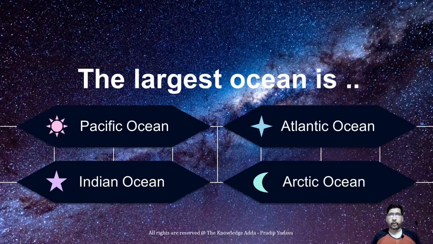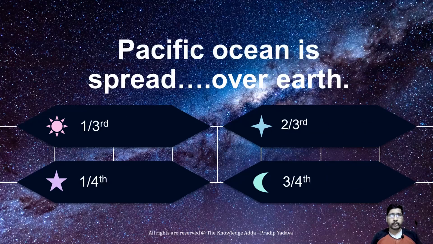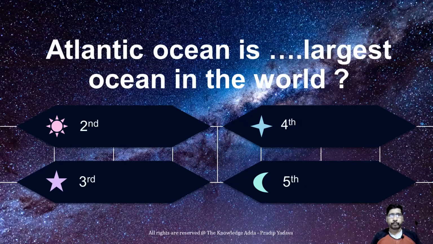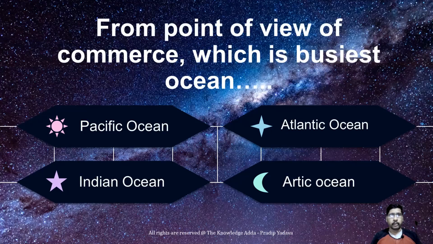The largest ocean is, so as we know, Pacific Ocean is the largest ocean of the world. Pacific Ocean is spread one third over the earth, meaning that it is the largest ocean that we have on the earth. Antarctic Ocean is the second largest ocean in the world.